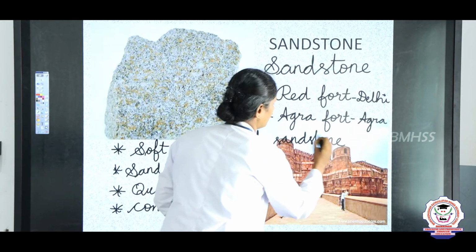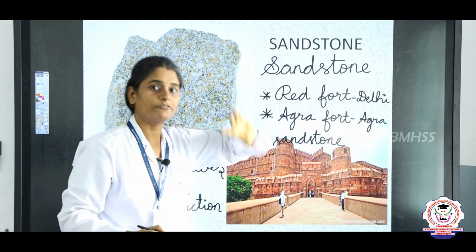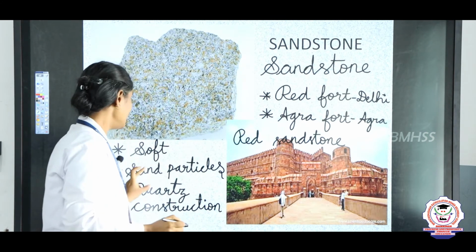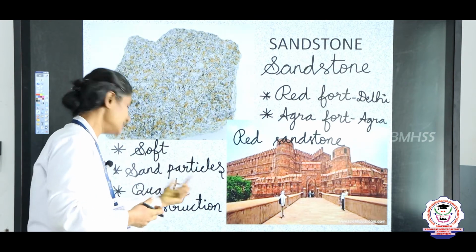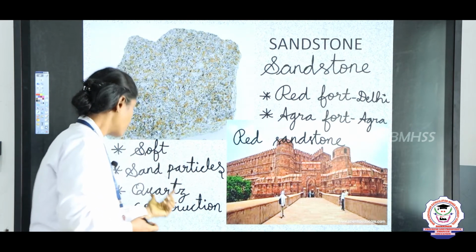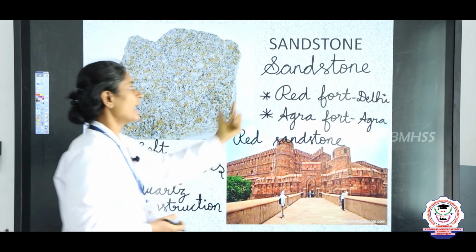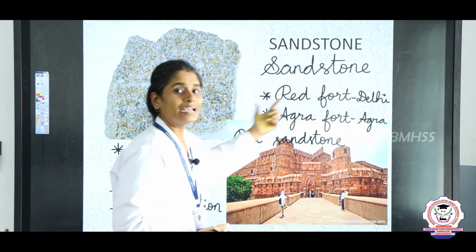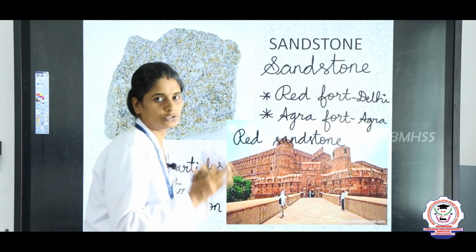So now you have learnt about red sandstone. Sandstone is a soft stone that is cemented together with sand particles, the common mineral in sandstone is quartz, and it is used in construction. The Red Fort in Delhi and the Agra Fort in Agra are made of red sandstone.